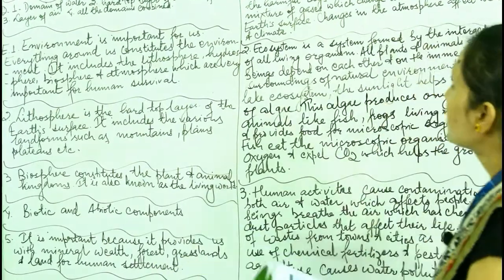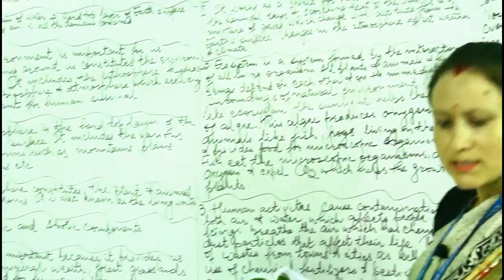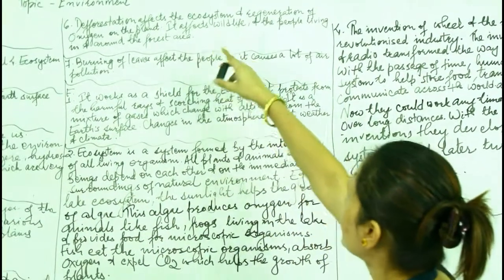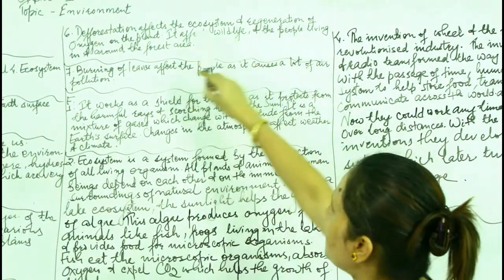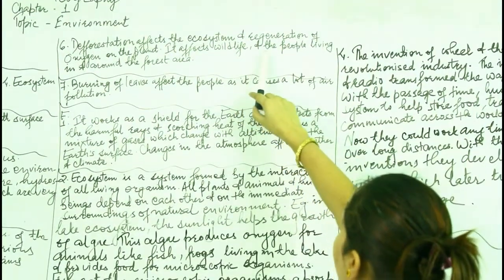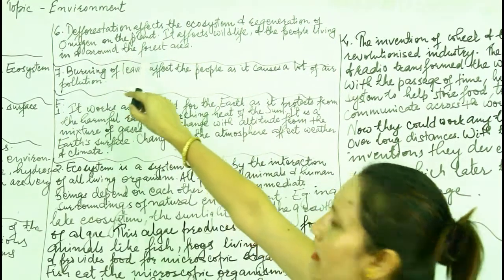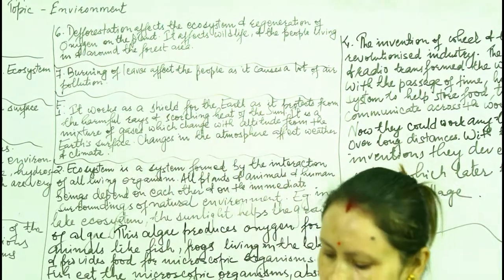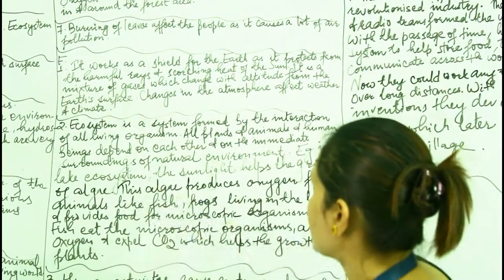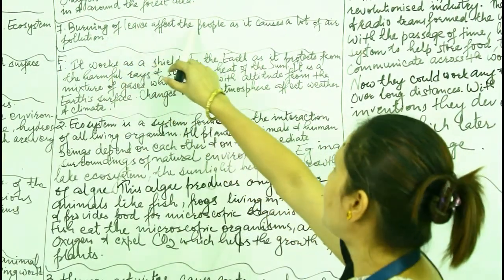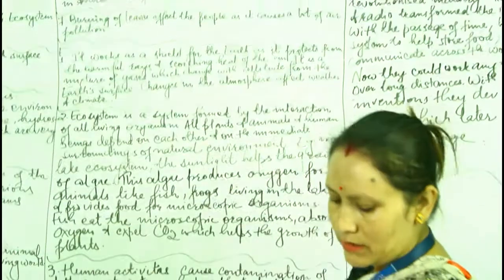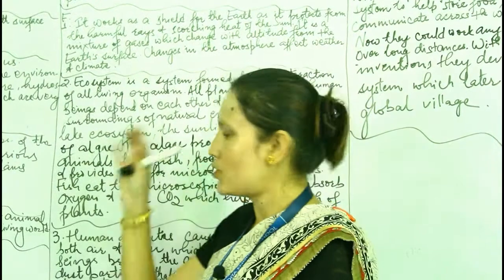Number 6, how does cutting a forest affect the environment? Deforestation affects the ecosystem and regeneration of oxygen on the planet, on earth. It affects wildlife and the people living in and around the forest area. Question number 7, how does burning of leaves affect people? Burning of leaves affects people as it causes a lot of air pollution. Now answer these questions in detail.